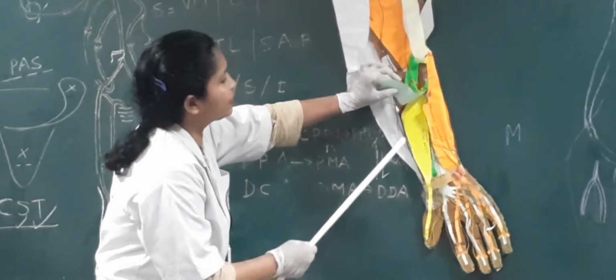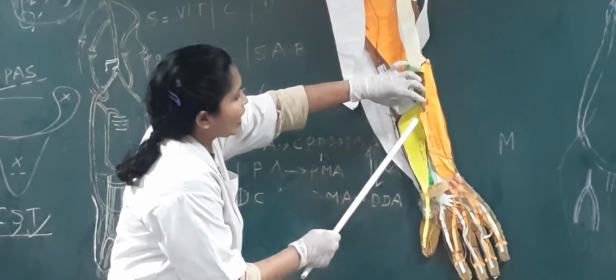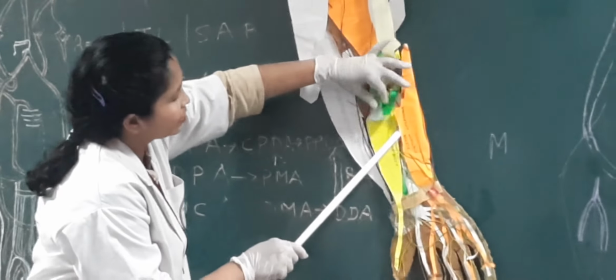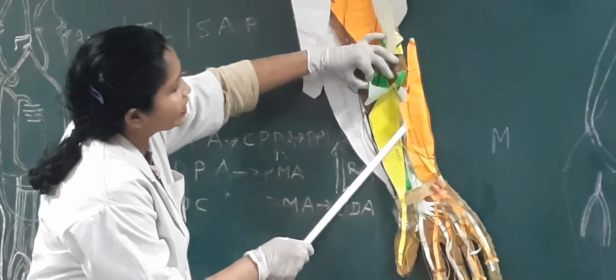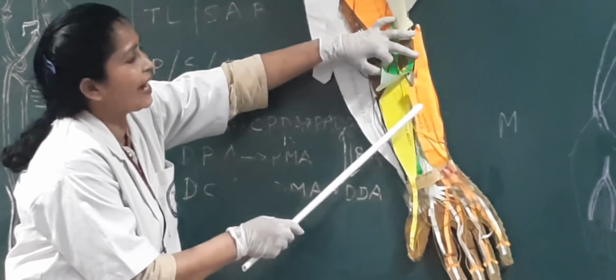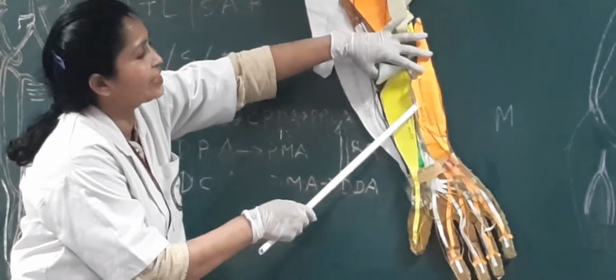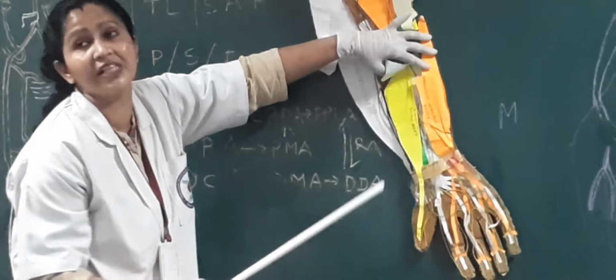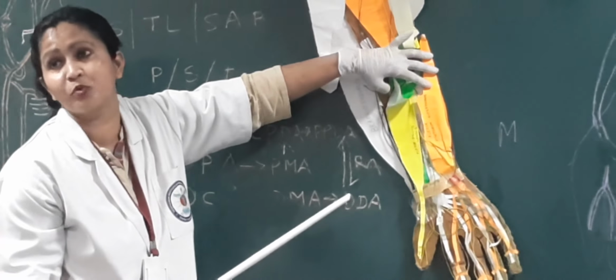Now coming to another deep muscle in white color, this is flexor digitorum profundus. It takes origin from the upper 3/4 of the anterior and medial surface of ulna. There are three surfaces of ulna: anterior, medial and posterior.